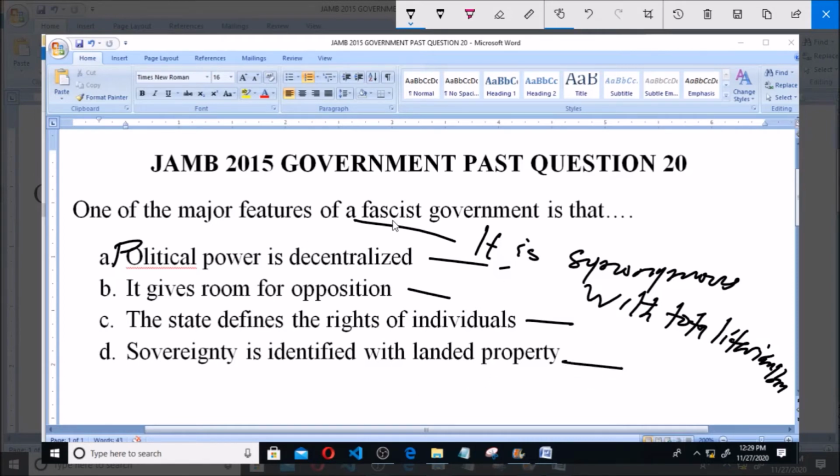Now, when we talk of fascist, which is totalitarian, it means that the state has absolute power or right over the citizens. So that's what option C is talking about. So option C is the correct option.